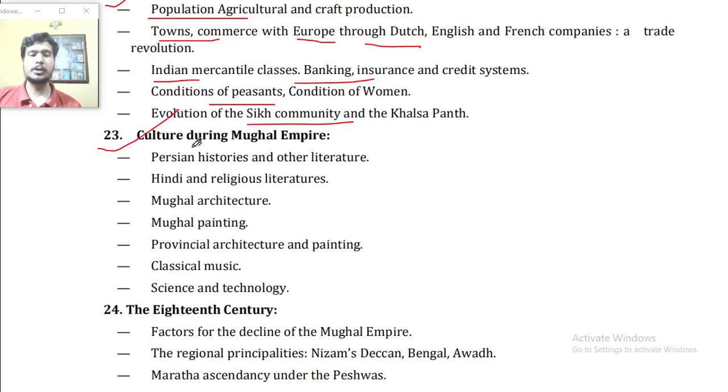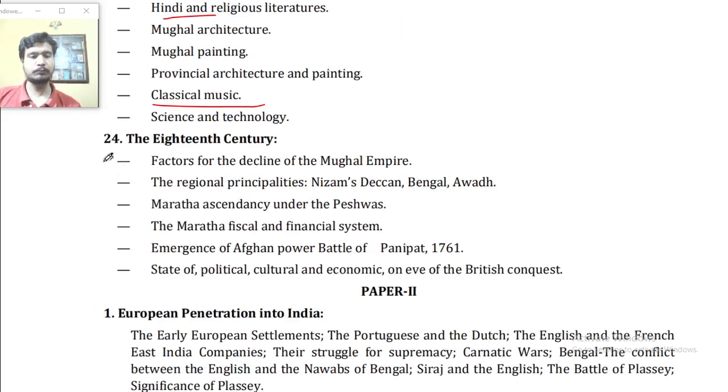Point number 23, culture during the Mughal Empire, Persian histories, literature, Hindi and the religious literature, Mughal architecture, Mughal painting, provincial architecture and painting, classical music, science and technology.